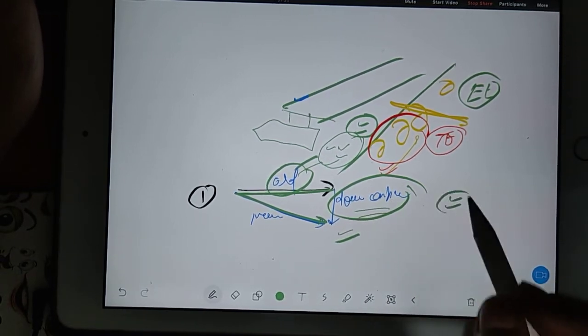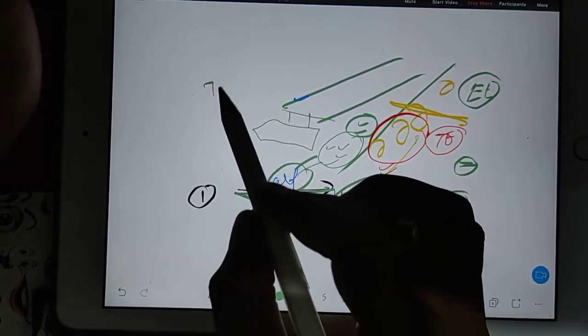This vortices, yes, vortices got over. In this vortices, you have